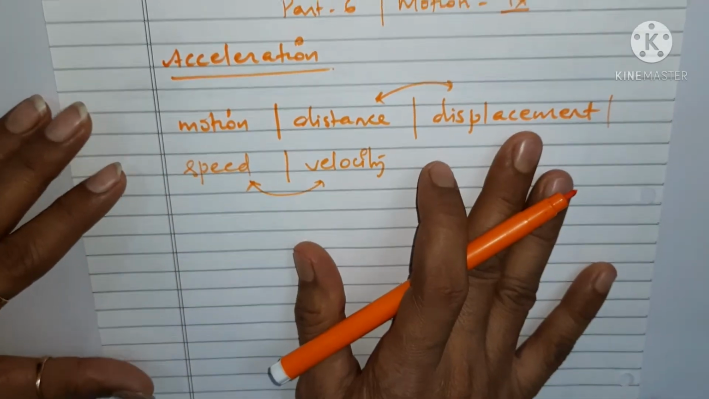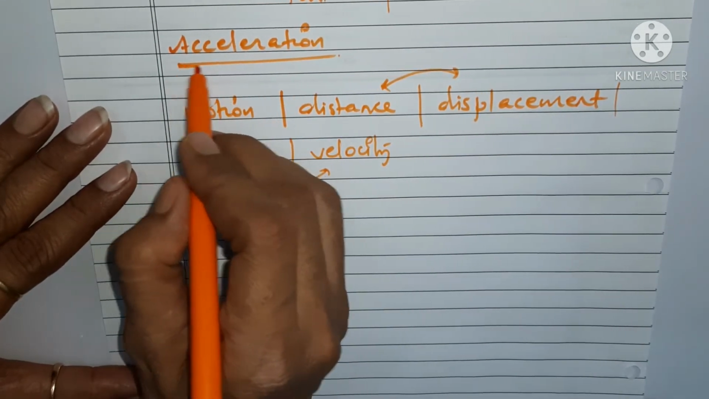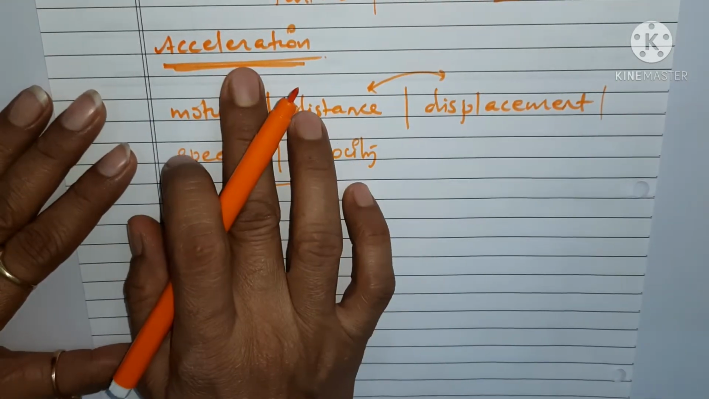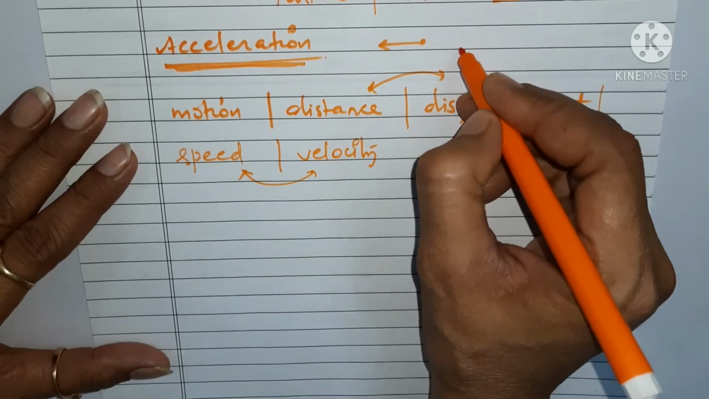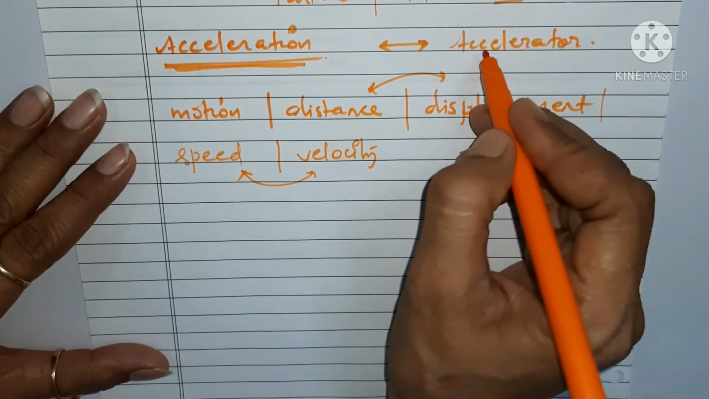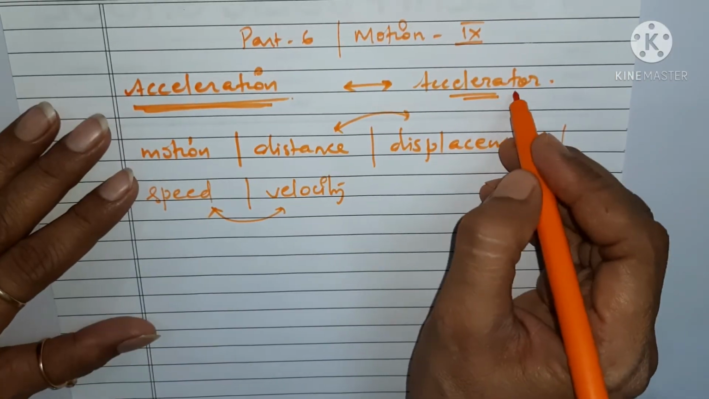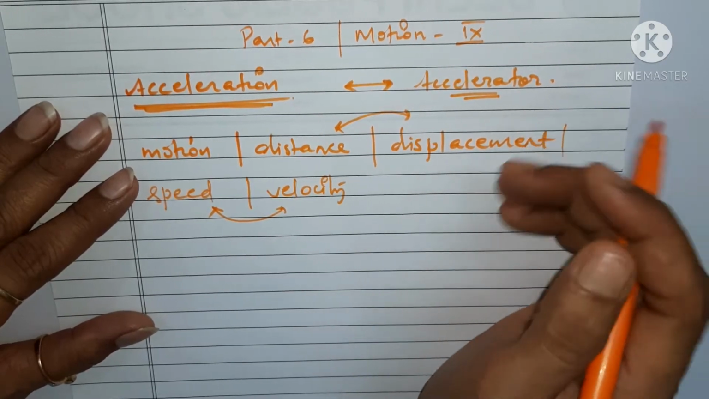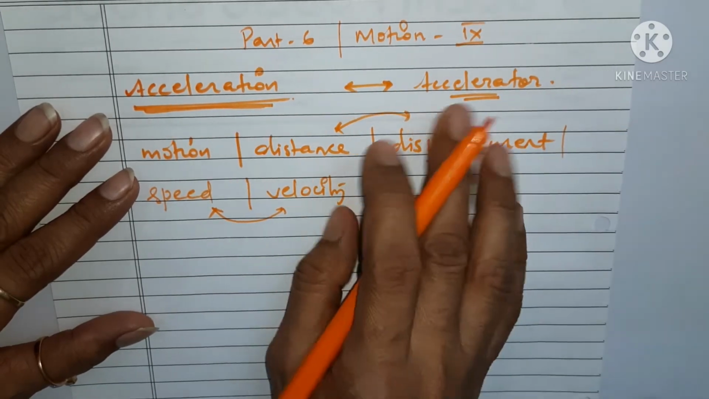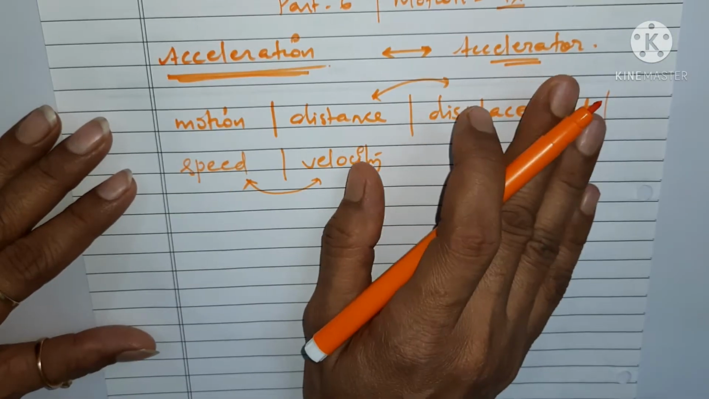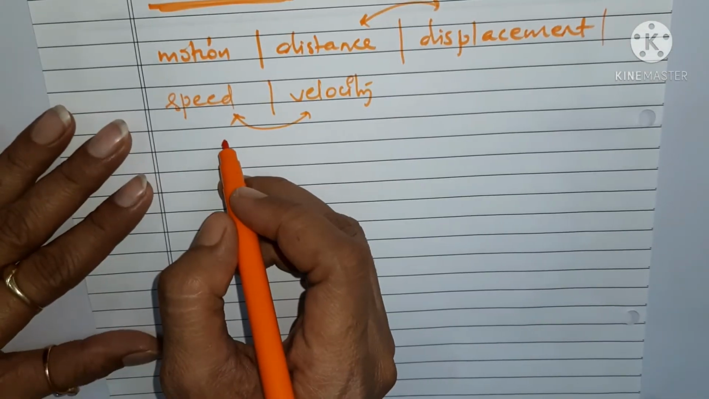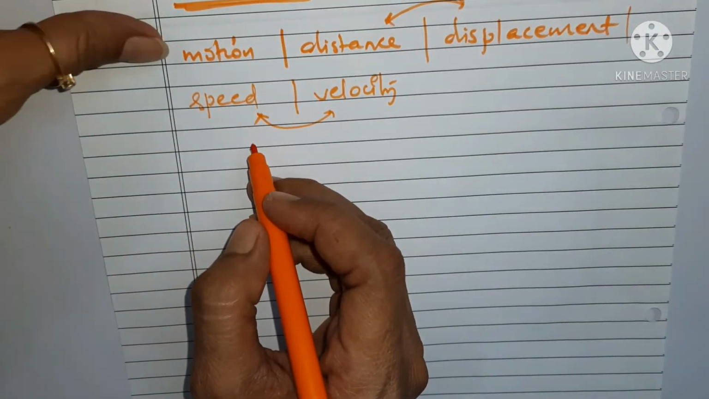We come to hear these words many times. Even this acceleration is a very familiar word to us. Generally we hear this word, and also we use the word accelerator. This is the word which is used either to speed up the motion or to slow down the motion for any of the vehicles, bikes or cars. So we are going to discuss acceleration.